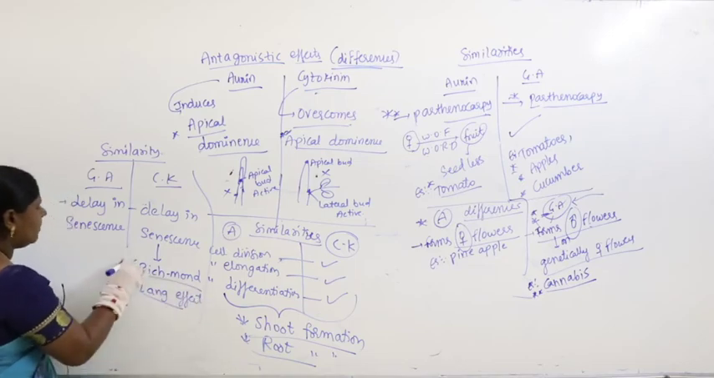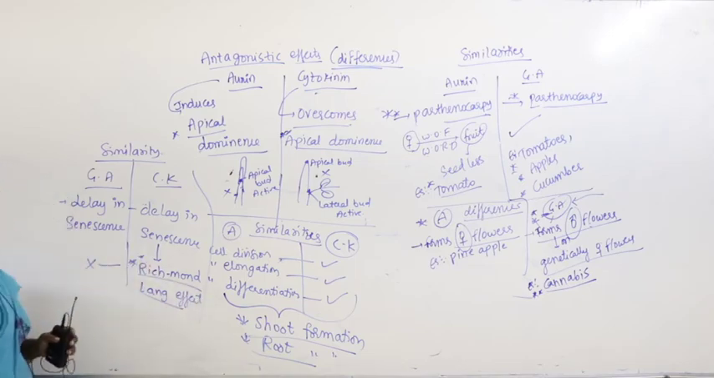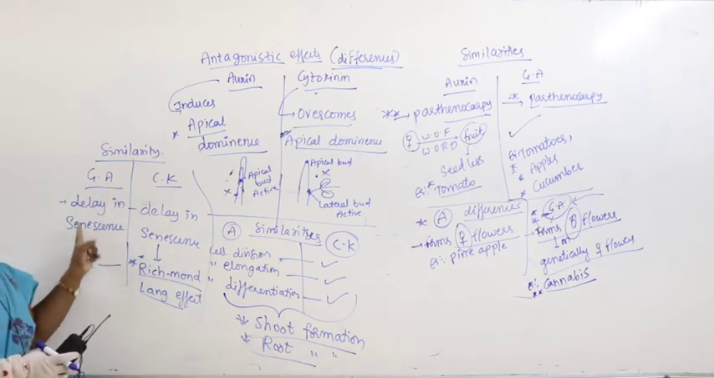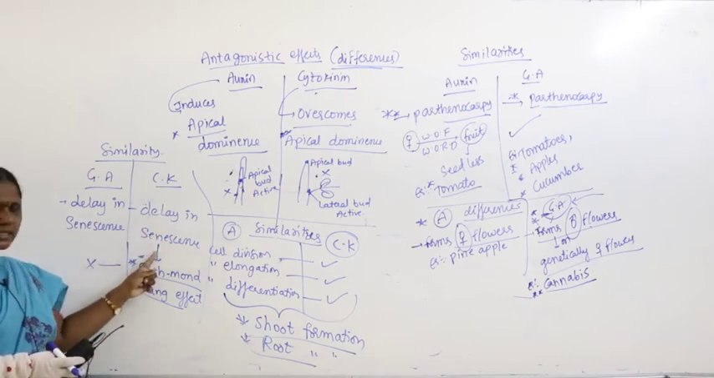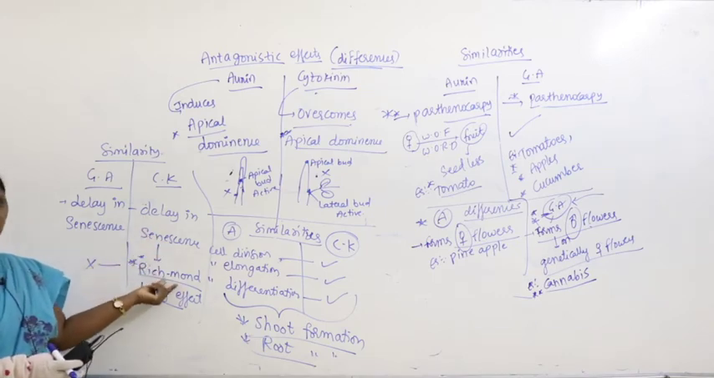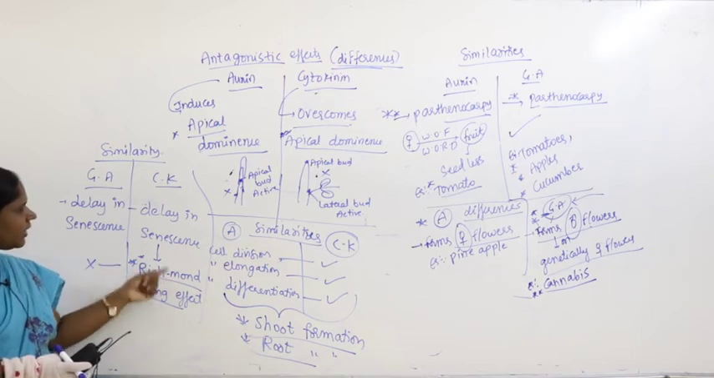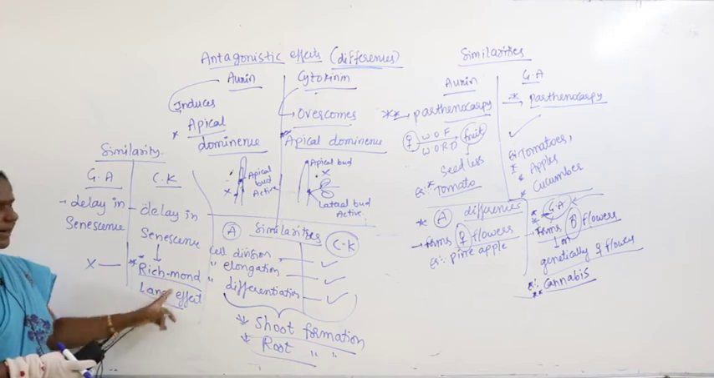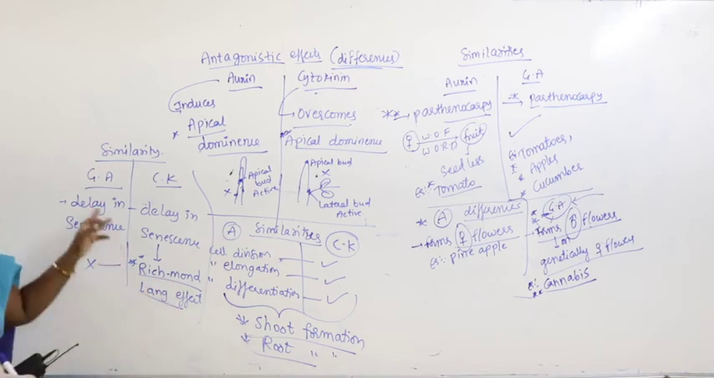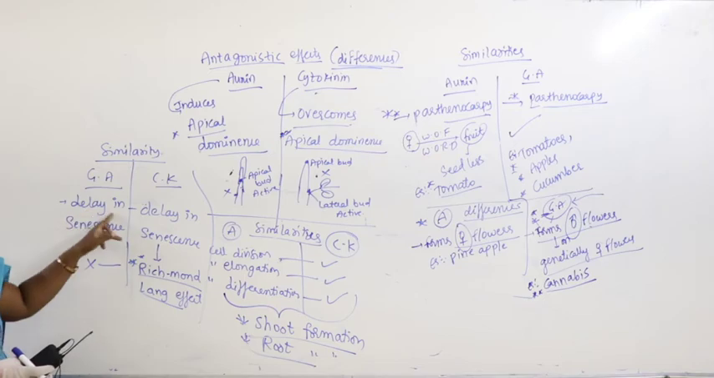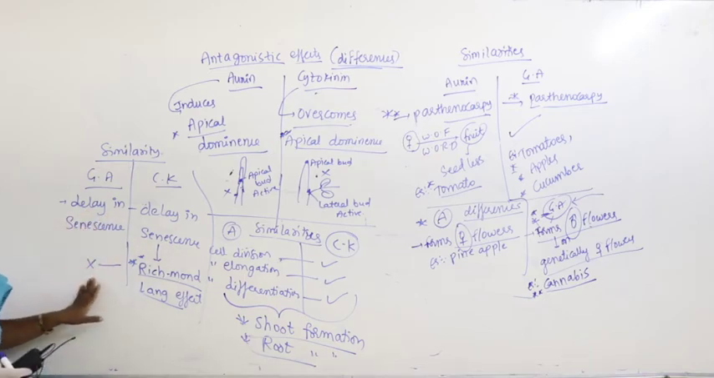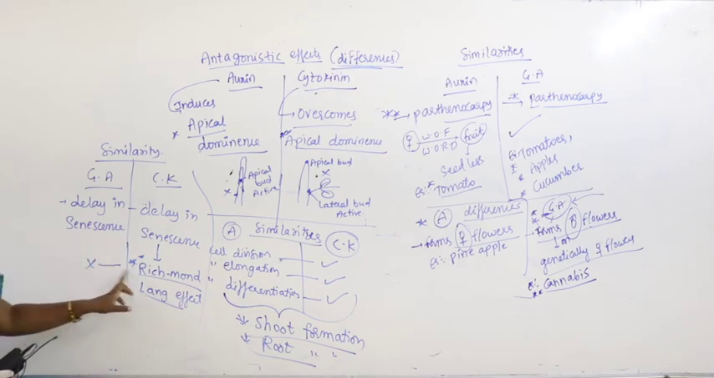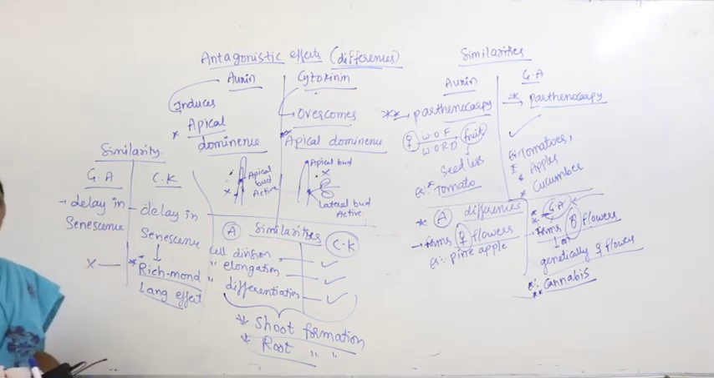but gibberellic acid cannot be called the Richmond-Lang effect. Gibberellic acid also causes delay in senescence, and cytokinin also causes delay in senescence, but Richmond is a scientist who studied and identified that cytokinin is responsible for delay in senescence, hence it is called the Richmond-Lang effect. Gibberellic acid also contributes to delay in senescence, but it cannot be called the Richmond-Lang effect. Here you cannot use Richmond-Lang effect. See the difference, see the similarity, right?